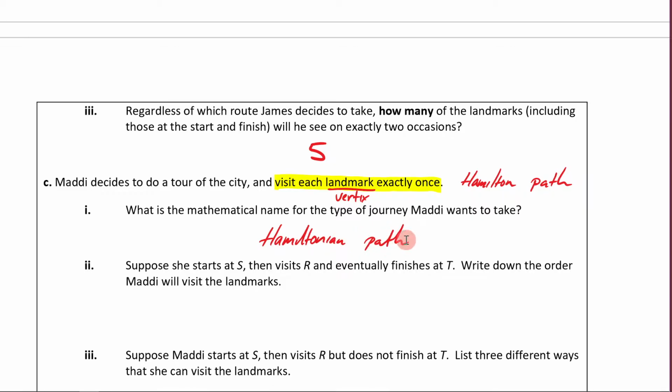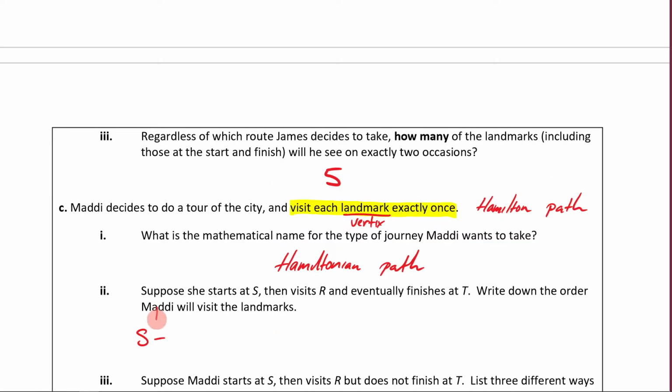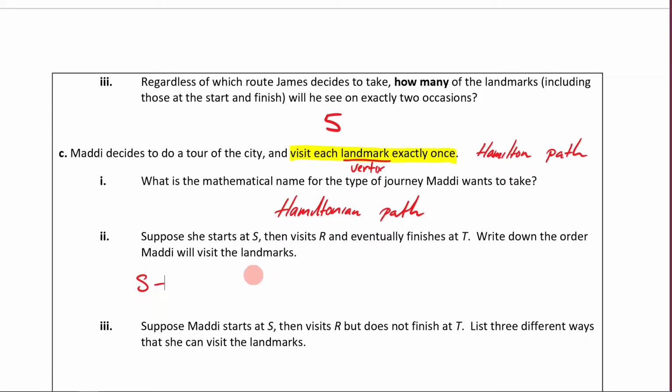All right, next one. It says, suppose she starts at S, then visits R, and eventually finishes at T. Write down the order Maddie will visit the landmarks. So we're starting with S, then we're going to R. Then we're going to R, and then eventually we'll get to T. What is going to be the bits in between?